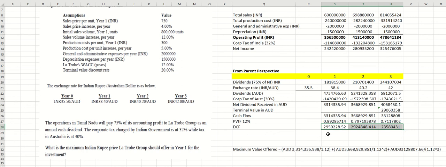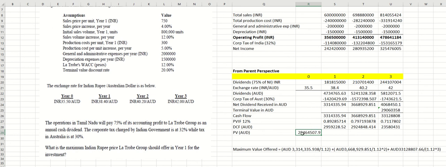Because these are all in AUD, I'm going to put discounted cash flow in AUD. When you calculate the PV in AUD, you will get this answer. I put it here because this is in year 0.